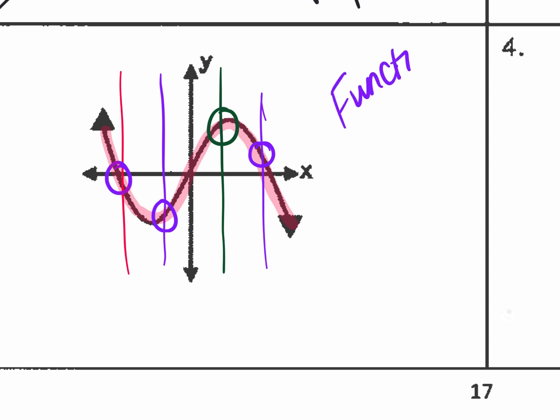That means if I was to take this graph and create a table, I could have different x values all the way across. So if I was to graph points, let's say this was -1, -2, -3, this x would be -4, 0. This one would be 1, 2. So this would be -2, -2.